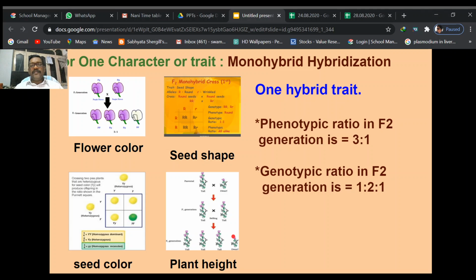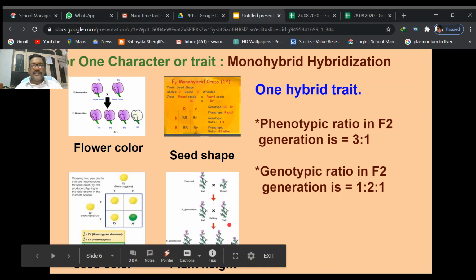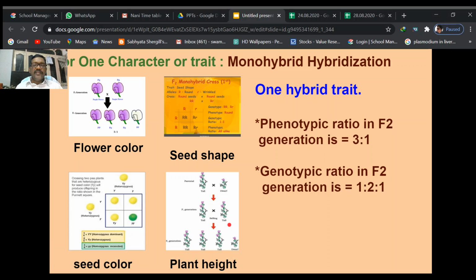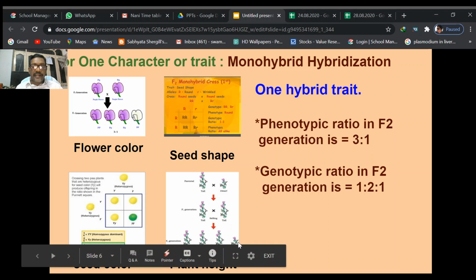So the law of dominance is the expression of the dominant character. The law of segregation is that the two alleles present on the chromosomes are separated or segregated during gamete formation. In that manner the traits are transmitted to the next generation. That's why this small t character reappears in the F2 generation.